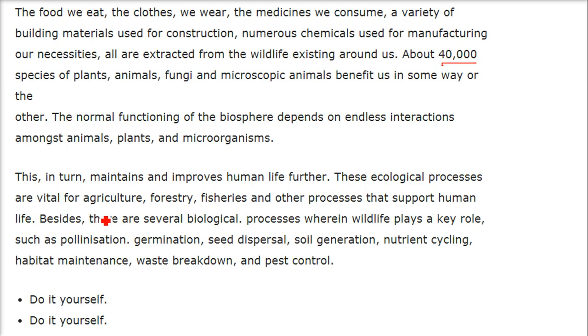What it means is, the ecological processes are quite vital for agriculture, forestry, fisheries, and the other processes that support human life. And there are several biological processes wherein wildlife plays a very key role, like pollination, germination, seed dispersal, soil generation, nutrient cycling, habitat maintenance, waste breakdown, and pest control.